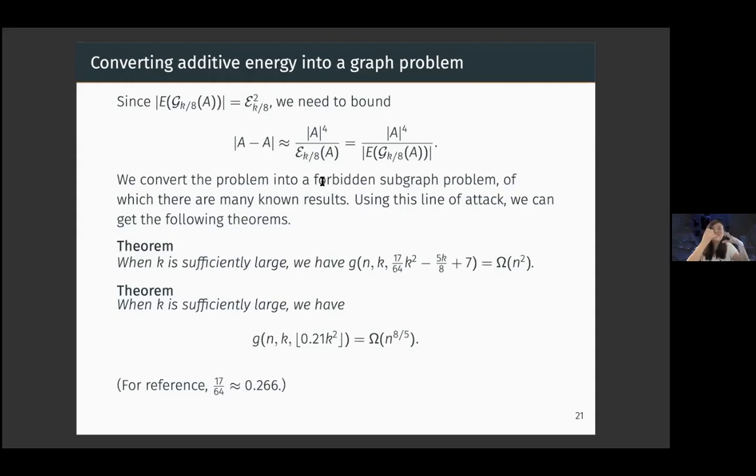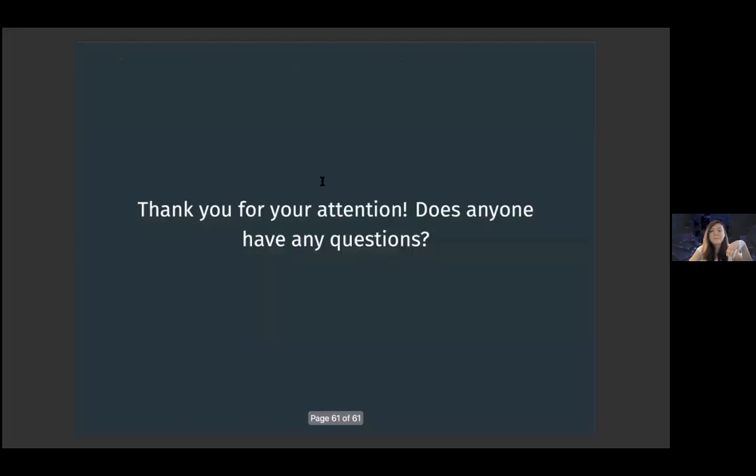Because this is a forbidden subgraph problem, there are a lot of results that we can invoke, and using this line of attack and avoiding specific forbidden subgraphs, we can obtain the two following theorems. The one about 17/64 that I mentioned earlier, and if you look at an even more generalized form of energy, we can get the second bound in the theorem below. The problem with the second bound is that because we generalize energy, we need to weaken the global condition that we get. So we cannot get omega of n squared anymore. We can only get omega of n to the 8/5. But that is the end of my talk. Thank you for your attention.